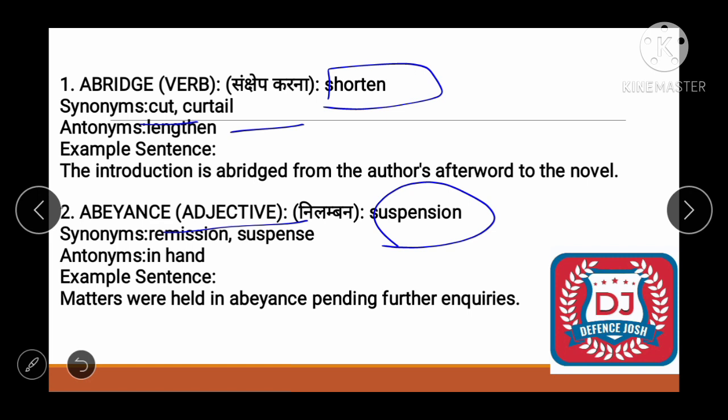So friend, what really is abeyance? Abeyance is a state of temporary disuse. And what is remission? It is decrease or disappearance. Basically remission we use in a disease condition. Whenever a decrease or disappearance of signs and symptoms happens, we call it remission. And in simple language we can say suspension, right? Then what would be the antonym? In hand. What is in hand? It means extra amount of something you have, you will say in hand.